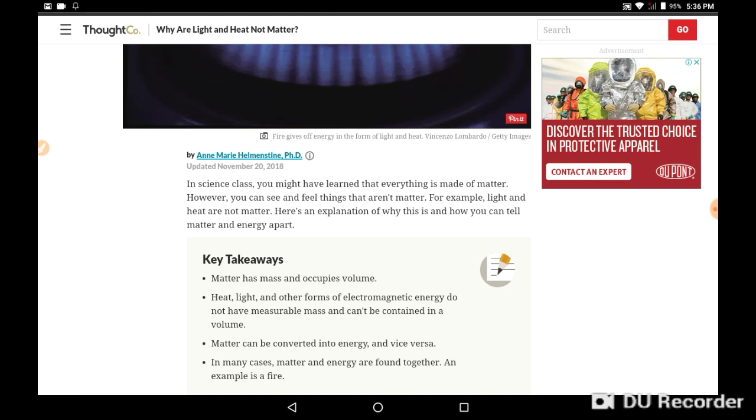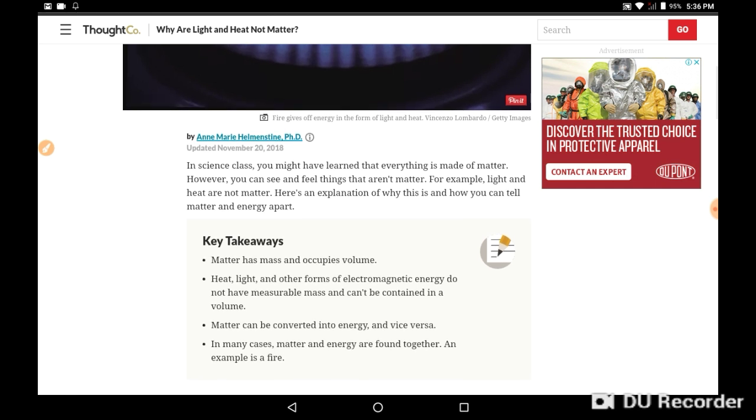Key takeaways. Matter has mass and occupies space. Heat, light, and other forms of electromagnetic energy do not have measurable mass and can't be contained in a volume. Matter can be converted into energy and vice versa. In many cases, matter and energy are found together. An example is fire.